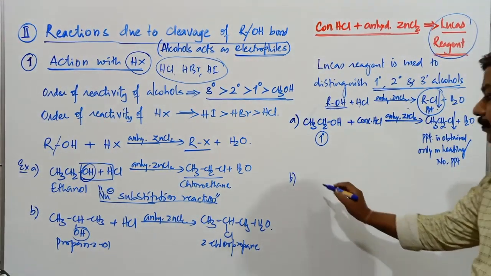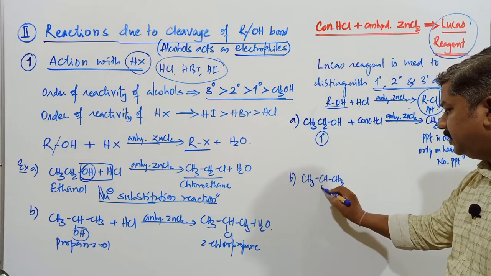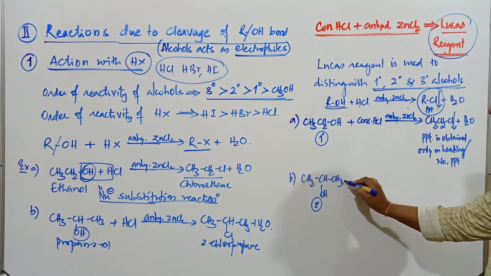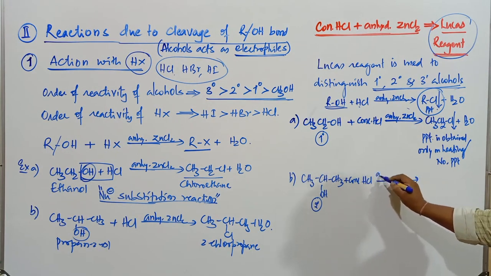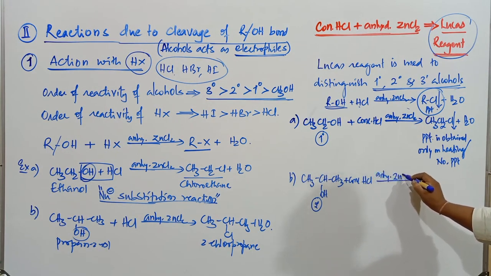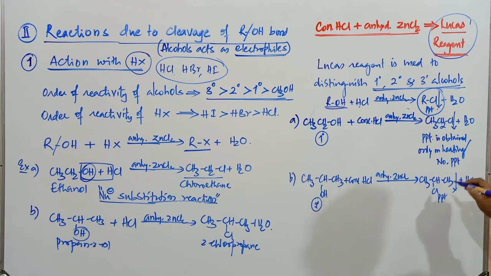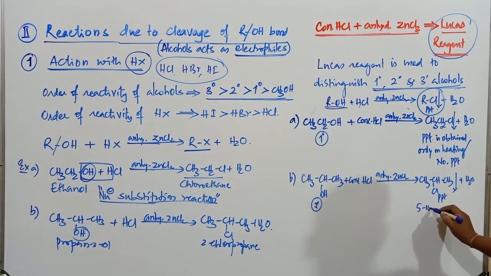If you go with another alcohol, CH3, CH, CH3, OH, which alcohol is it? Secondary alcohol. When this is treated with concentrated HCl in the presence of anhydrous zinc chloride, it gives rise to CH3, CH, CH3, Cl, with precipitate formation, plus H2O. So the precipitate formation takes place after 5 to 10 minutes.